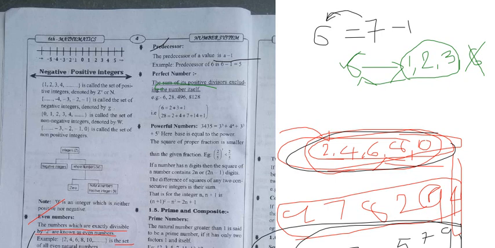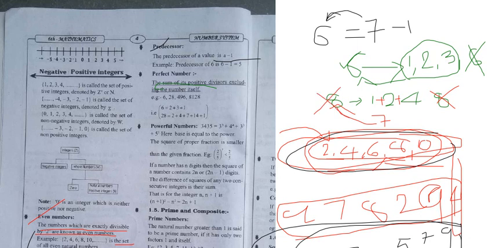Now for example, can I take the 8? Now write the factors of 8. 1, 2, in the 3 table will 8 come? No. Write the 4, and next one, in the 6 table, no. 7 table, no. Next one is 8 only. Now according to the rule, remove the number itself, that is 8, I am removing. Now what are the remaining numbers? 1 plus 2 is 3, 3 plus 4 is 7. Did you get the answer 8? No. So this number is not a perfect number.